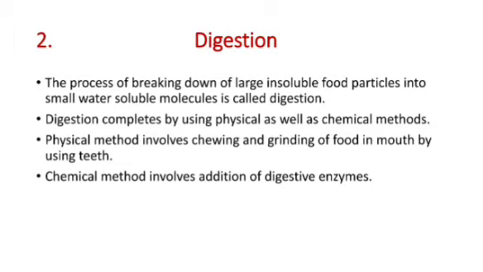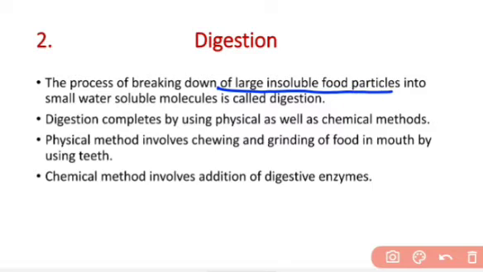So the next process is digestion. The next step of nutrition is digestion. Whatever food we take in contains large insoluble food particles. So that has to be broken down into smaller water soluble molecules. The breaking down of large insoluble food particles into small water soluble molecules, that process is called digestion. Because the food contains large insoluble food particles that cannot be utilized by our body directly, those food particles have to be broken down into smaller water soluble molecules, and that is done with the help of digestion.